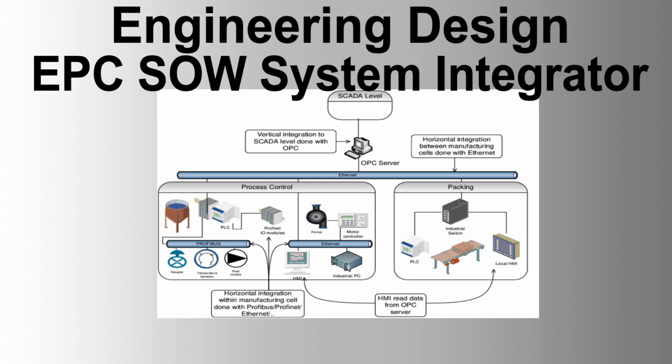Responsibility and work split matrix. The system integrator shall define the roles and responsibilities of all interfaces required between the system integrator, contractor, sub-vendors, and the company. The responsibility matrix shall demarcate the scope of supply and services between all involved parties and form an integral part of the project execution plan.